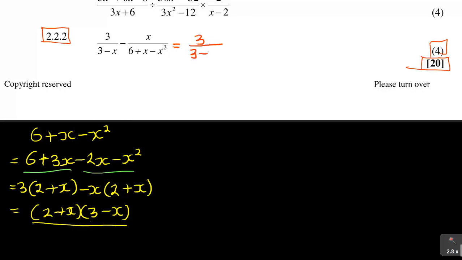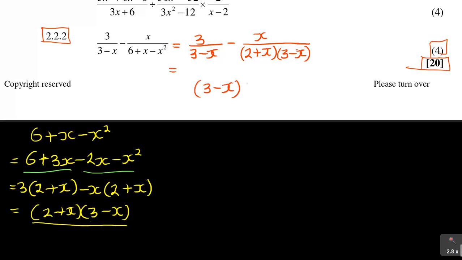You see, I've got 3 minus x on the first one, and minus x over, now look at this, 2 plus x, and you also have the 3 minus x, which is also appearing on the first side of the fraction. So you see you have got 3 minus x there. So the common denominator now is 3 minus x.